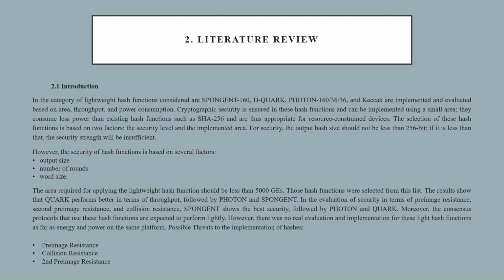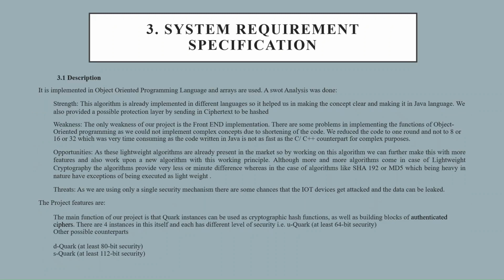Moreover, the consensus protocols that use hash functions are expected to perform lightly. However, there was no real evaluation and implementation of these light hash functions as far as energy and power on the same platform. Possible threats to implementation of hashes are pre-image resistance, collision resistance, and second pre-image resistance.